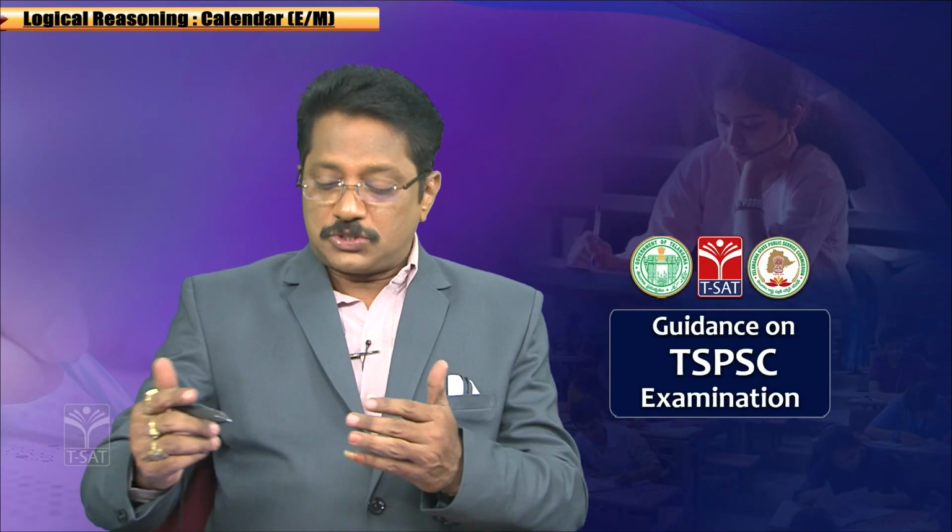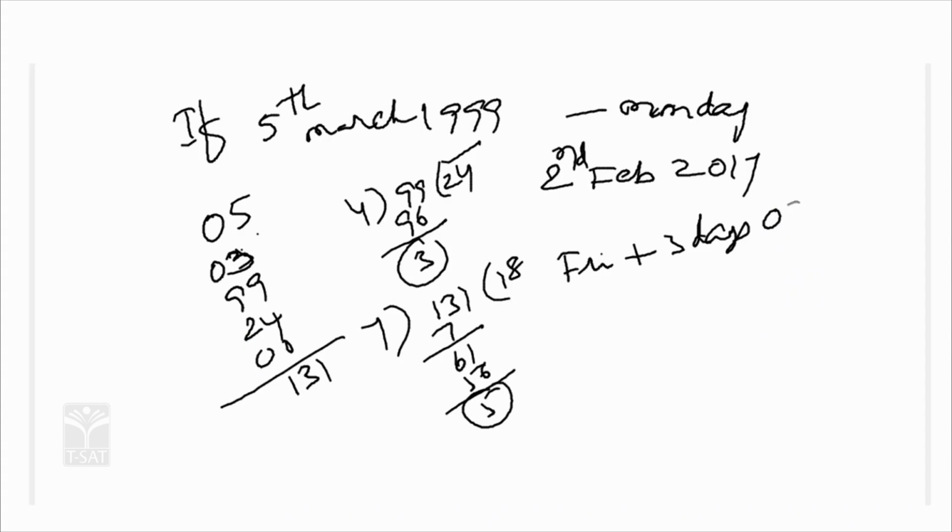Same as before, first you write 02, the date, correct. Next, for February the month code is 3, and the last 2 digits are 17, correct. Okay, and the century code is 6.